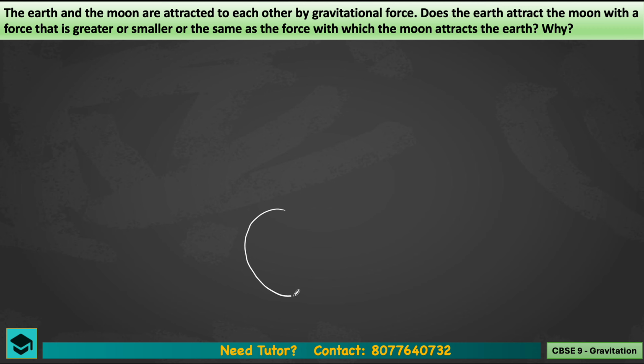So look, here they are talking about earth and moon. Let's say here we have the earth, and here we have the moon. We know the size of the moon is comparatively smaller than the size of earth, so most of us will think that earth attracts with more force as compared to the moon, and so on. These kinds of perceptions can come to mind.